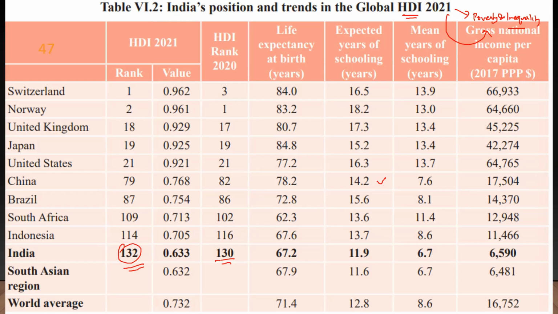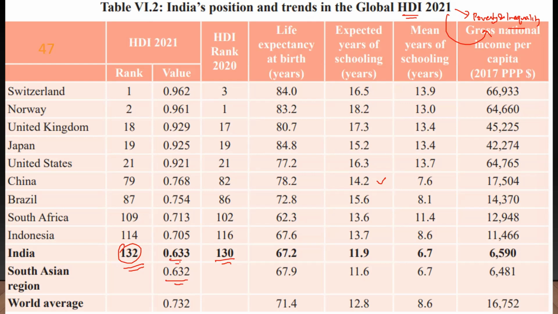And the government has the usual explanation. Government says that it's COVID and every nation is suffering, every nation's score has gone down. But see, your rank has gone down. Other nations are performing better than you. That's not acceptable. And the South Asian average is something like 0.632, and we are at 0.633, slightly above average. You can't call it above average.